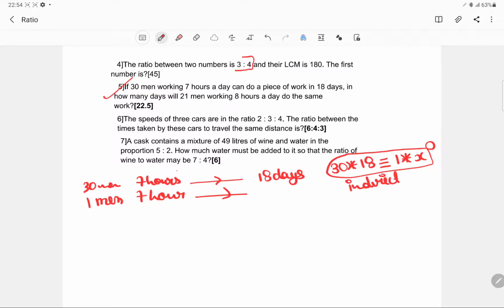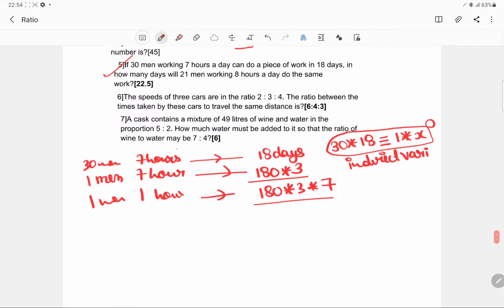So you will be taking 18 into 30 days, and one man in 1 hour will be taking 180, of course more days, and this will be like 7. This is another concept of indirect variation.